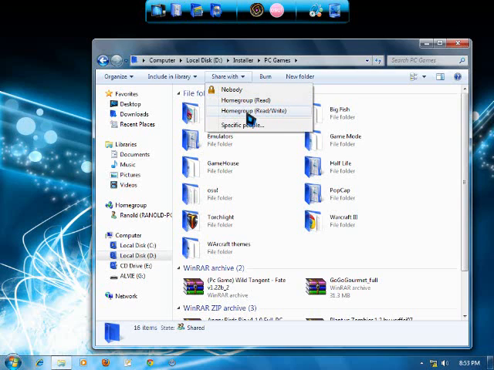But if I click this HomeGroup read or write, now he can delete and copy and paste files on the other PC. So just click HomeGroup read or write and a share icon will appear here. And that's how to share.